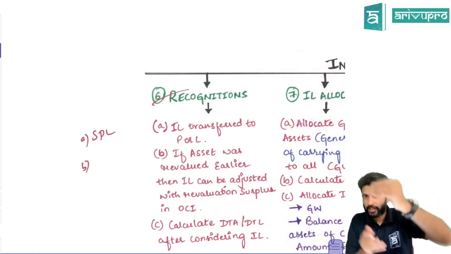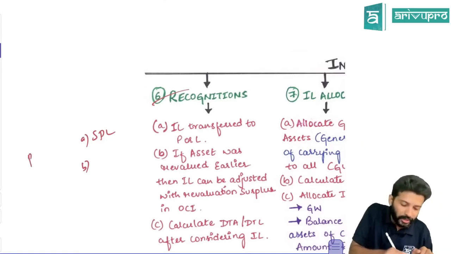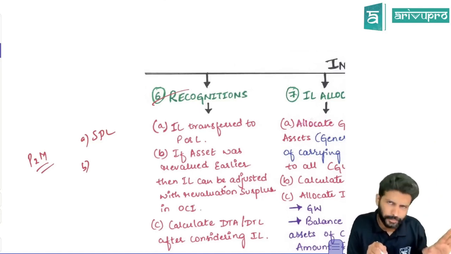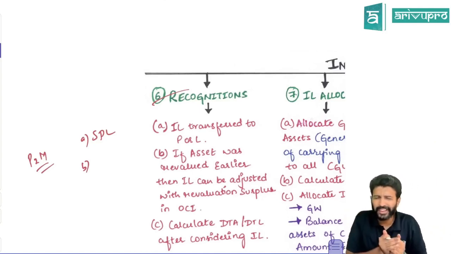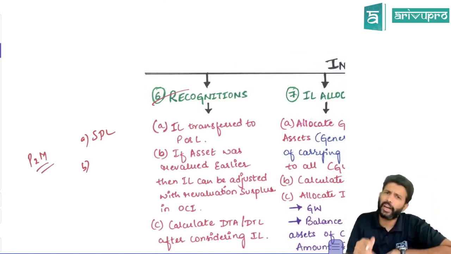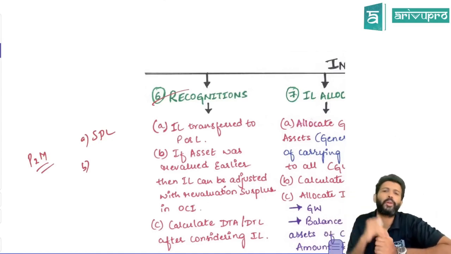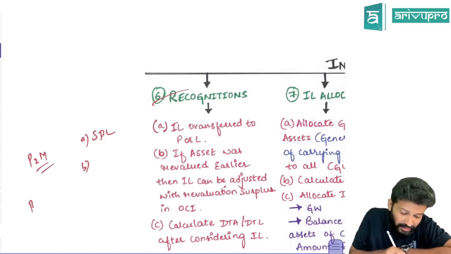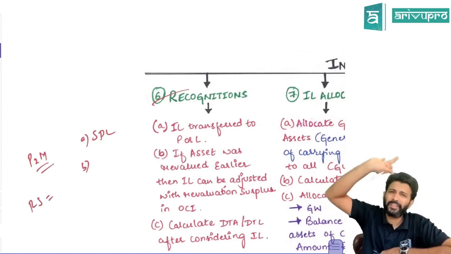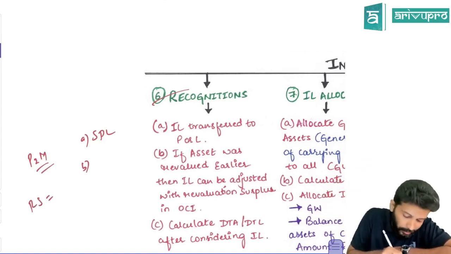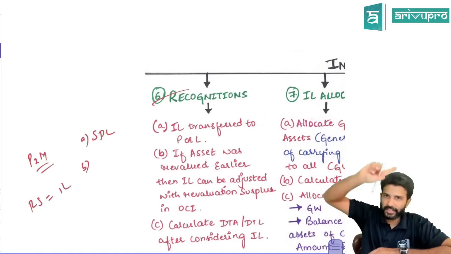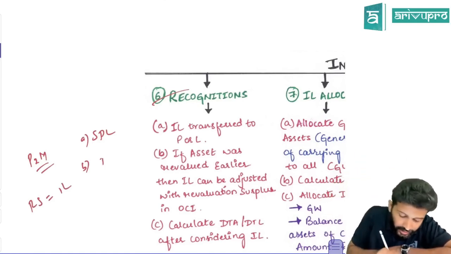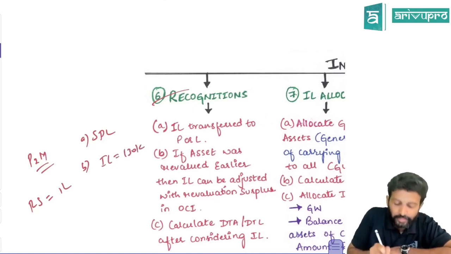Let's say there is one asset, plant and machinery, and there was an impairment indicator on it. Let's say the asset has got damaged. That is an internal impairment indicator. So you did an impairment check and got an impairment loss because the carrying amount was greater than the recoverable amount. But this asset was previously revalued, not in this year, and you got a revaluation surplus balance of 1 lakh rupees. Previously it was revalued and you had a gain parked in revaluation surplus for 1 lakh. So in the current year, let's say the impairment loss is 1,30,000.